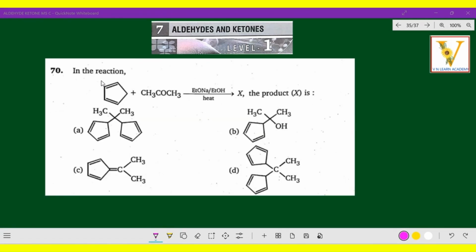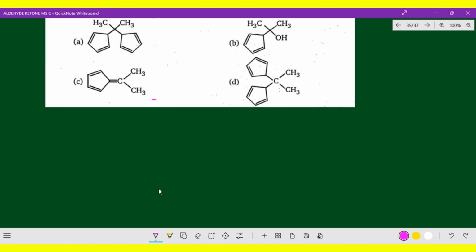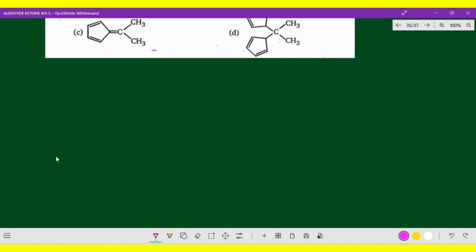The next question: in the reaction, this compound reacts with acetone, CH3COCH3, along with sodium ethoxide, EtONa, and ethyl alcohol. While heating, you get product X. So what is the product? Come on, let us check. Directly we can go to the reaction so that it will be easy for us to find the answer.